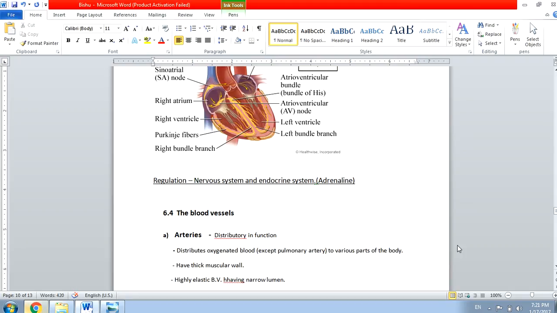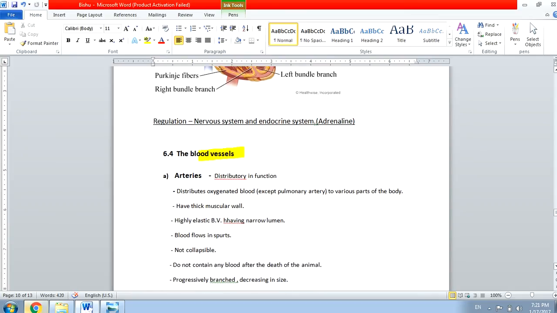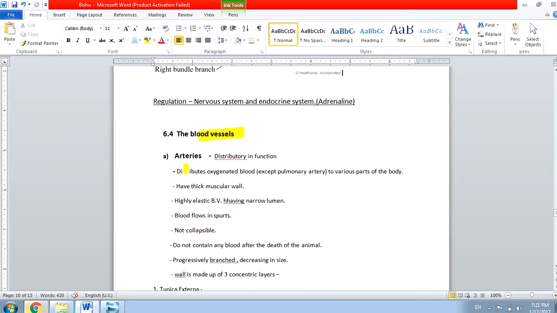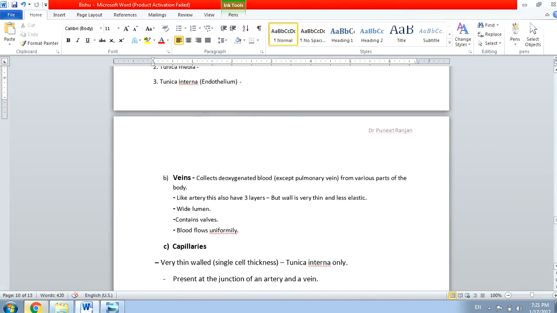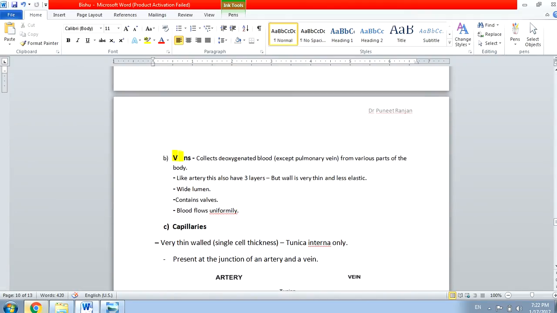Welcome to the next lecture, that is the blood vessels. Now in blood vessels I will explain three parts. The first one is the artery, then next is vein, and the third one is capillary.